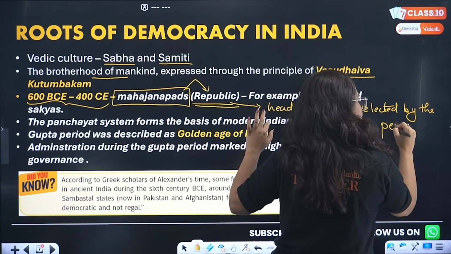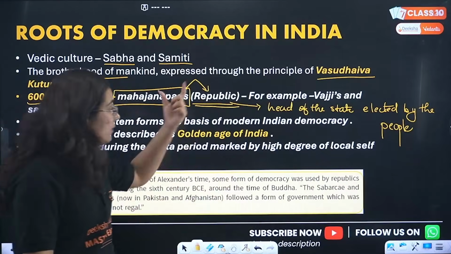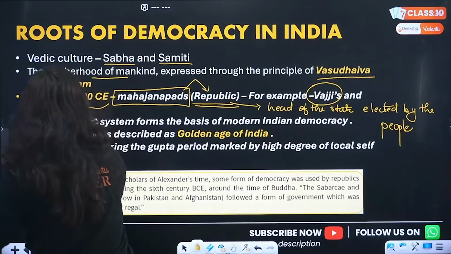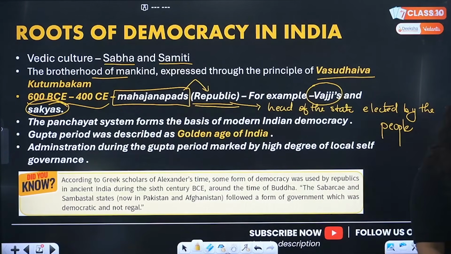Did this really exist? Yes, at that time there were Mahajanpads like Vajji, as well as Shakyas. Vajji is the present-day area near Varanasi.